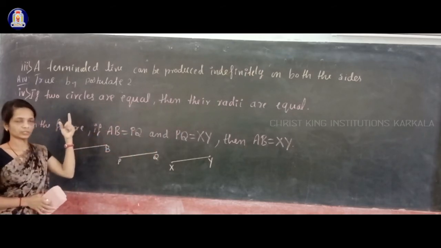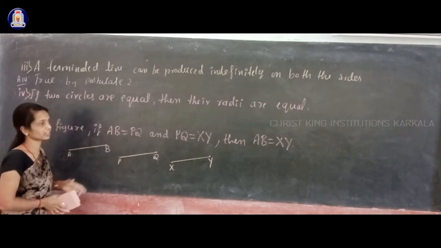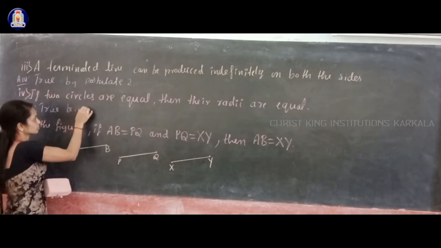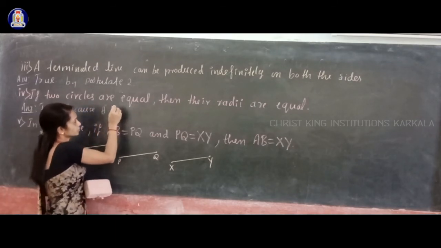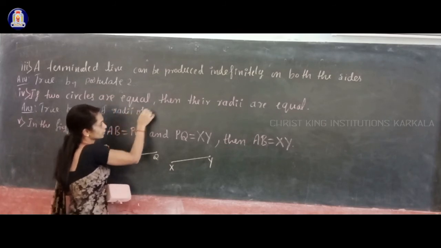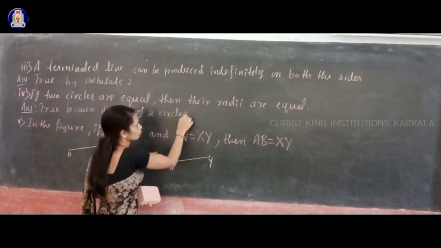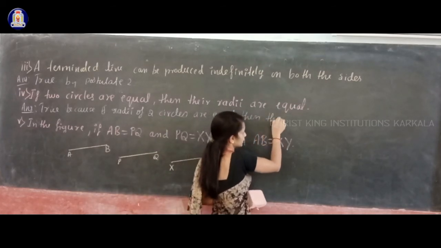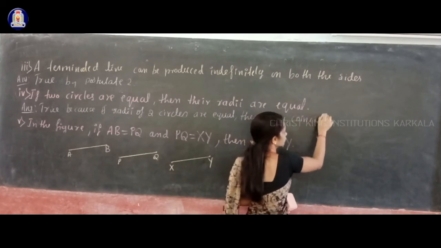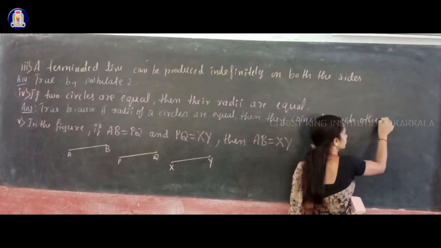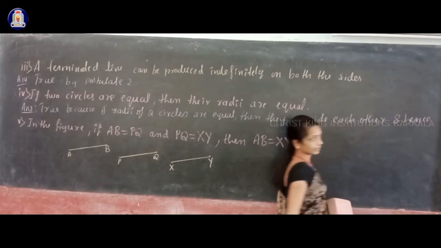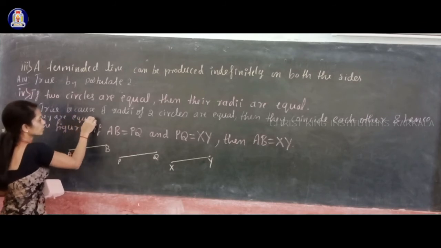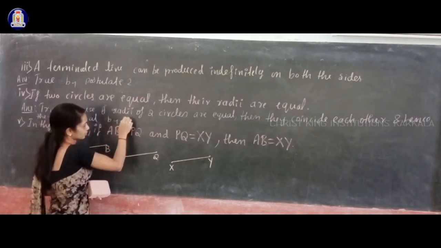So this statement is true, because if the radii of two circles are equal, then they coincide with each other, and hence the circles are equal by Euclid's axiom.